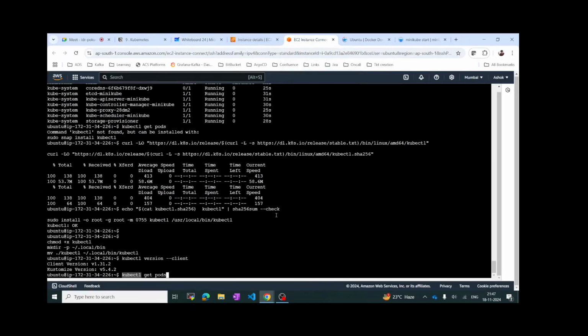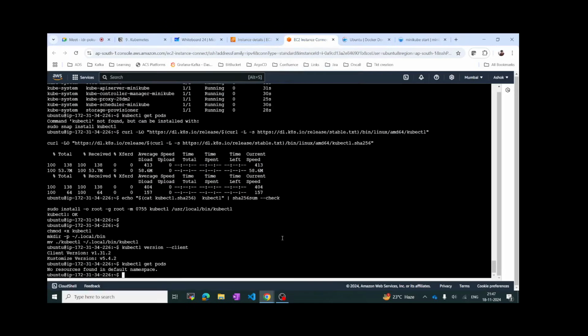So if we come here, when I do kubectl get pods, it has given us no resources found in the default namespace. So it is written like no pods are found. How is this done?